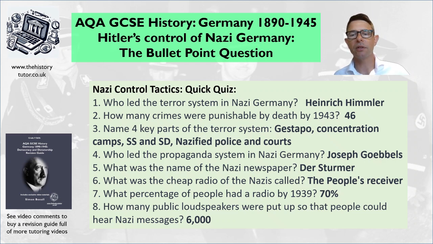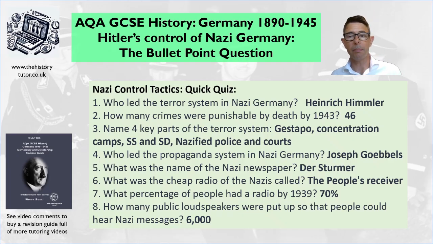So how many crimes were punishable by death by 1943? Well, 46 crimes were punishable by death. Many of those appeared during the Second World War, crimes that are traitorous to the nation. For example, listening to a foreign radio station was a death penalty because you are clearly being a spy maybe, or a foreign collaborator.